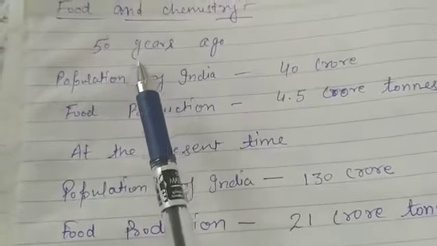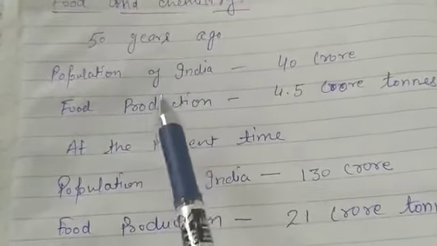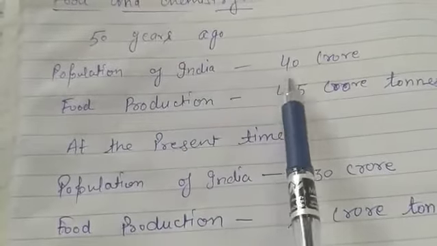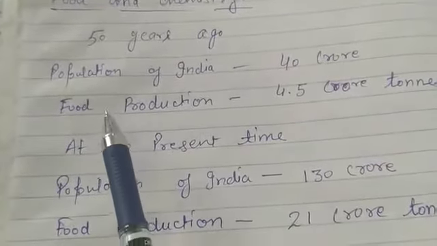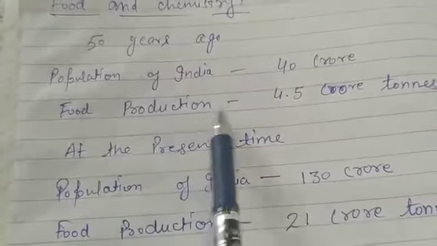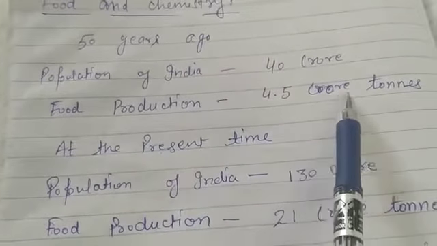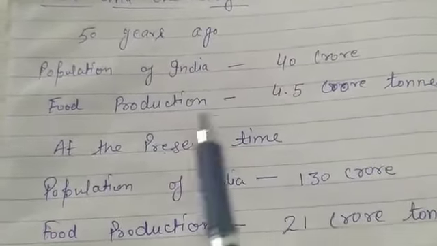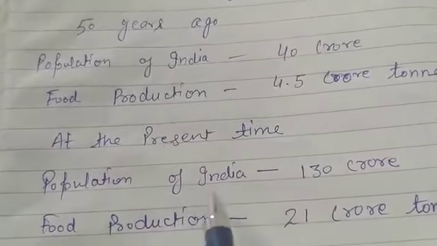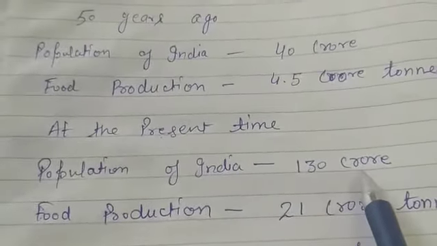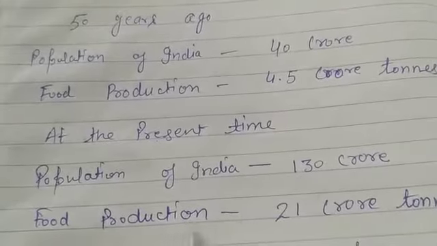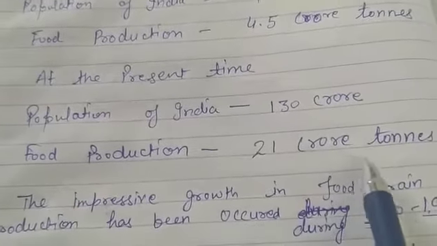Students, if we look 50 years ago, the population of India was 40 crores. Okay, and at that time the food production was 4.5 crore tons. At the present time the population of India is 130 crore and the food production is 21 crore tons.